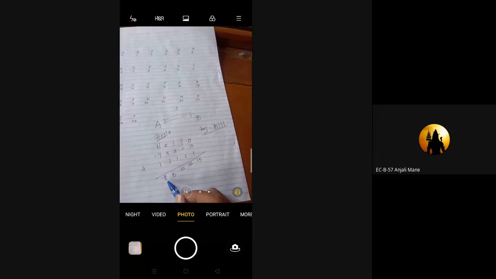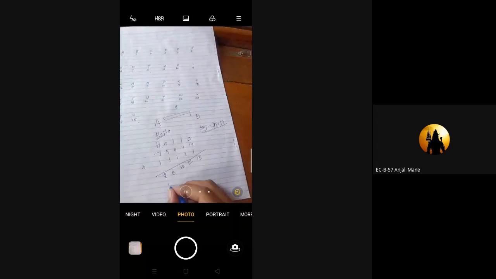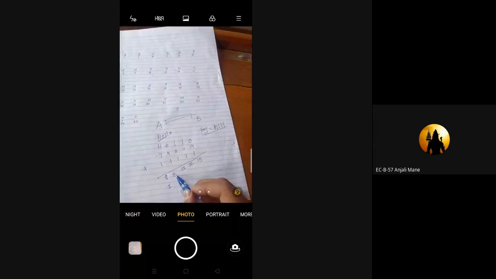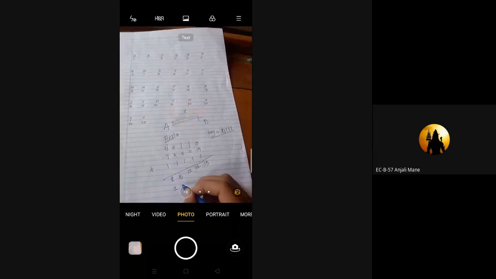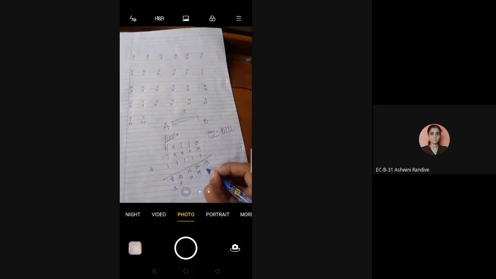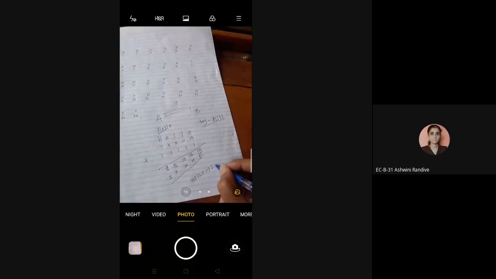Now find the digit 8. Where is the 8? For 8, the letter is I. Then for 5, F. For 12, M. And for 15, P. Okay, so this is the encrypted message for hello. If we transfer the message hello by using the encryption key, it is in a coded form.